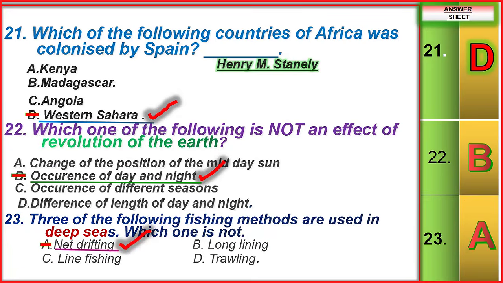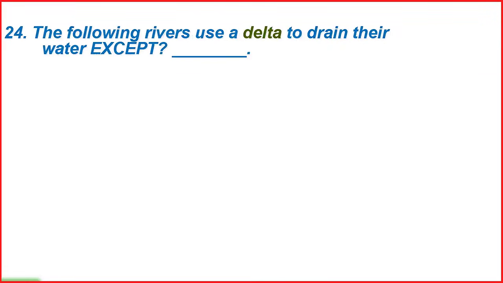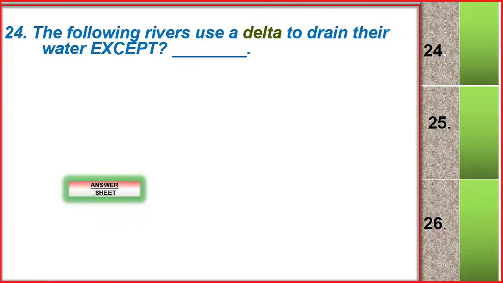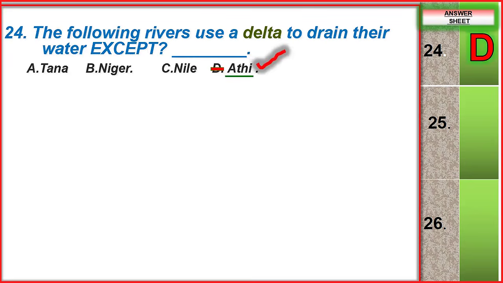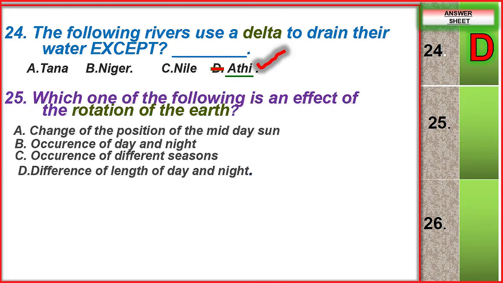Now let's go to question number 24. Question number 24 says, the following rivers use a delta to drain their water, except. So we saw that a delta is when a river ends with more than one channel, as you can see here. This one is for Tana, it's also for Niger, Nile, and so on. But the river does not have a delta. Question number 24, answer is D.